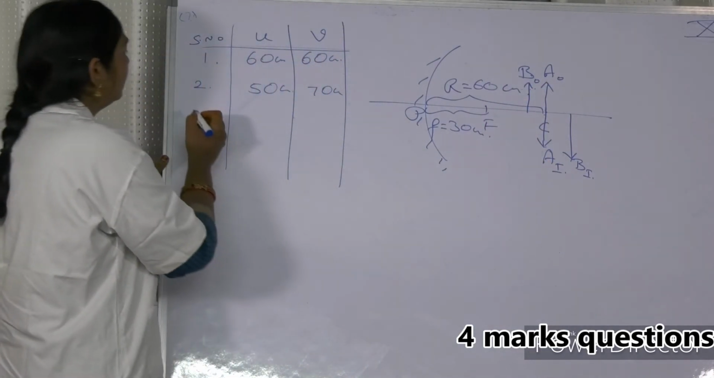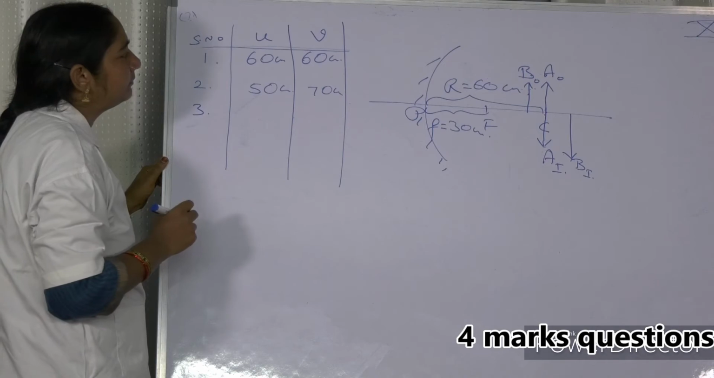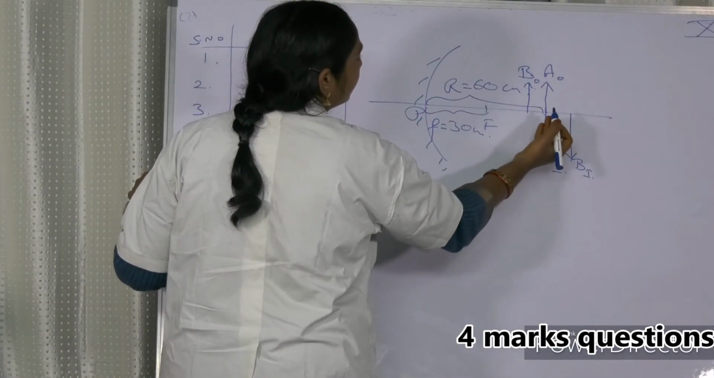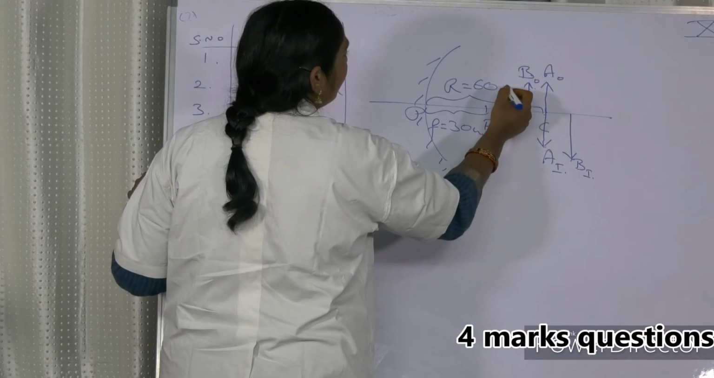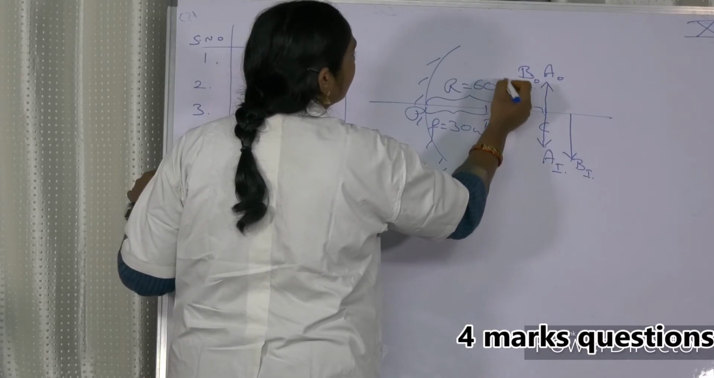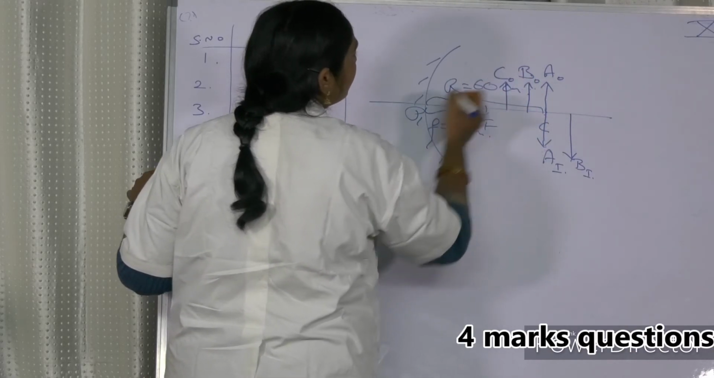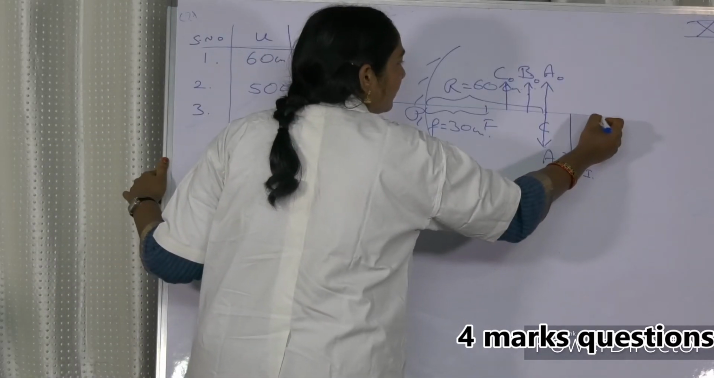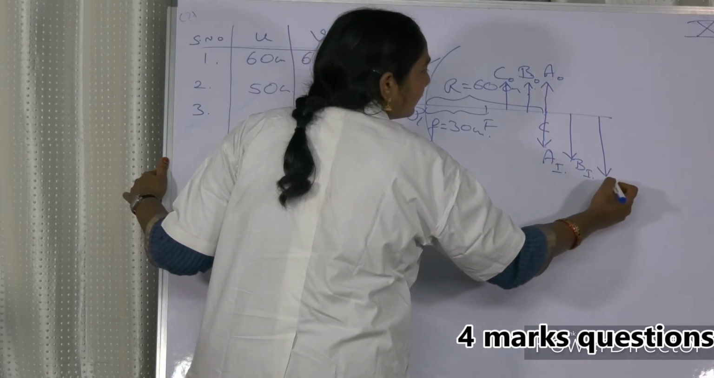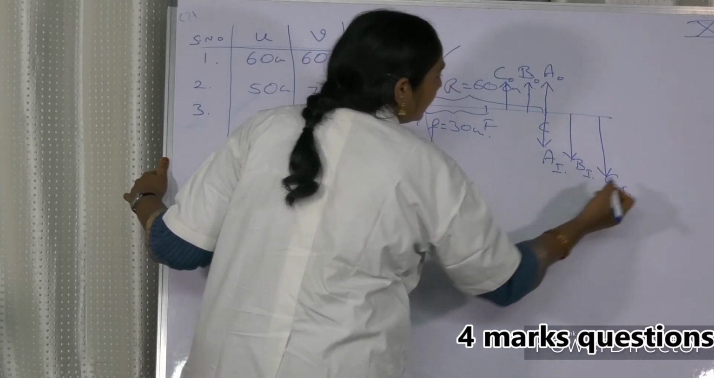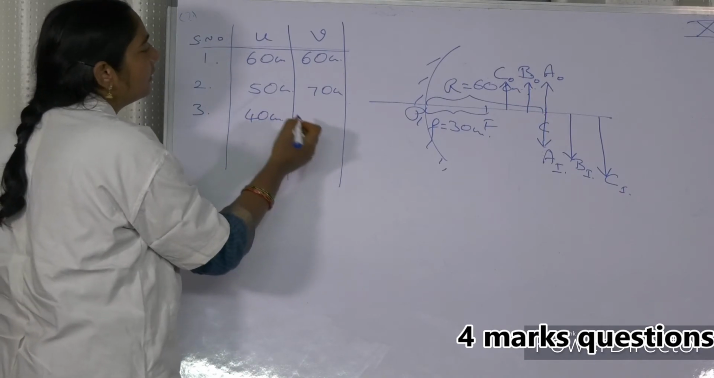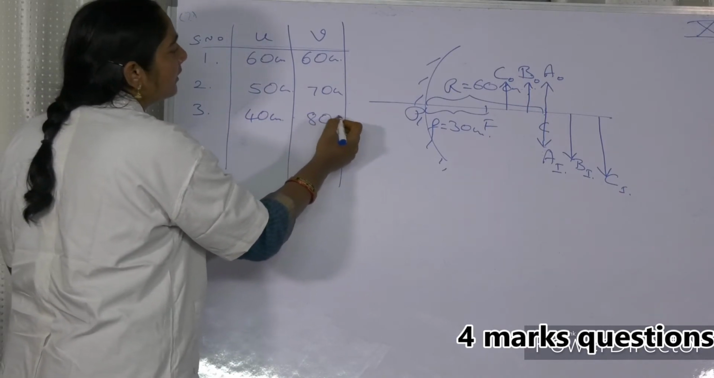Right? Okay. Case 3. 40 centimeters. 40 means still he is moving. Still 50 is coming to 40. 40 means now this is a position. So this is the position C of the object. Okay. Means this will be the position of the image. So for 40 centimeters, 80 centimeters. 80 centimeters, right?